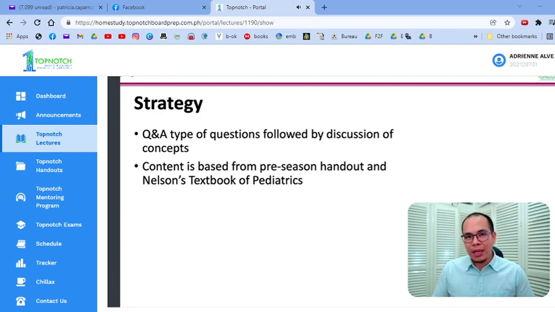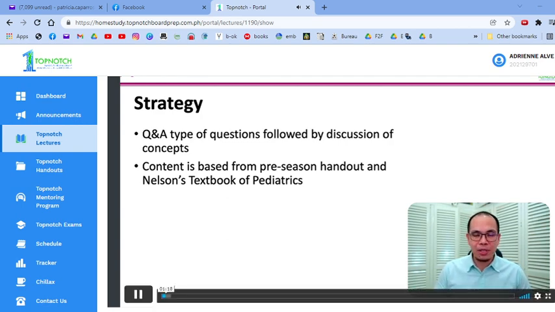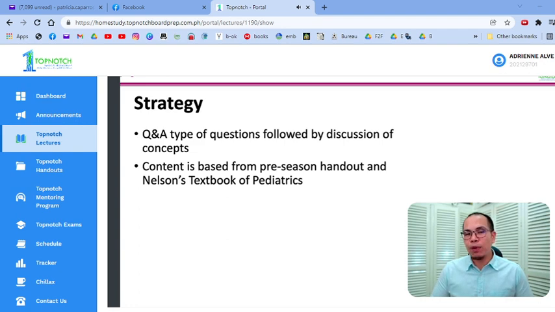So we will be discussing a lot of topics, and my style is to usually start them off with a case because I believe kapag meron tayong case, mas naaalala natin yung mga disease processes na dinidiscuss natin. After the case, we will then proceed to a very brief discussion of each of these cases, and I will teach you the important things that you have to know. So we will be focusing on the must-knows and need-to-knows.